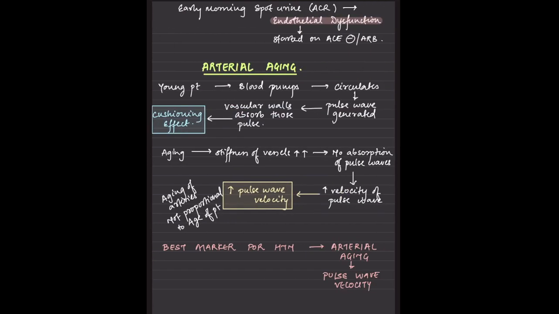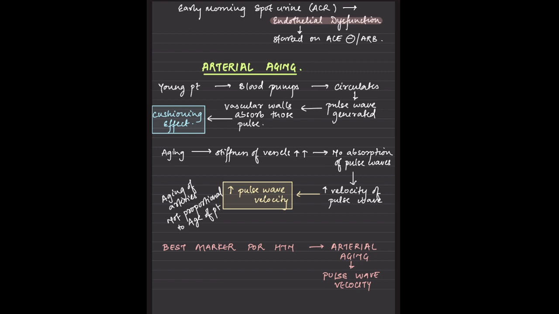So there is this arterial aging. We have a cushioning effect. Normal and young individuals do not have much atherosclerosis. So whenever there is an increase in blood pressure, the pressure around the vessels is taken up by the vessels themselves, like a cushion, absorbing it. But this doesn't happen in atherosclerotic vessels, so this causes an increase in the pulse wave velocity.